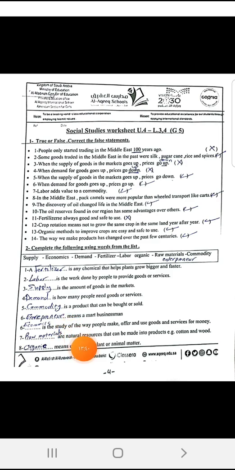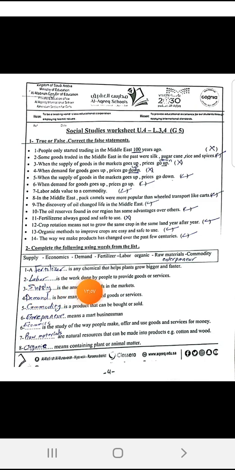Now, look at the definitions here. You can take words from the list. A fertilizer is any chemical that helps plants grow bigger and faster. And because a fertilizer is a chemical, it is not safe to use it all the time.